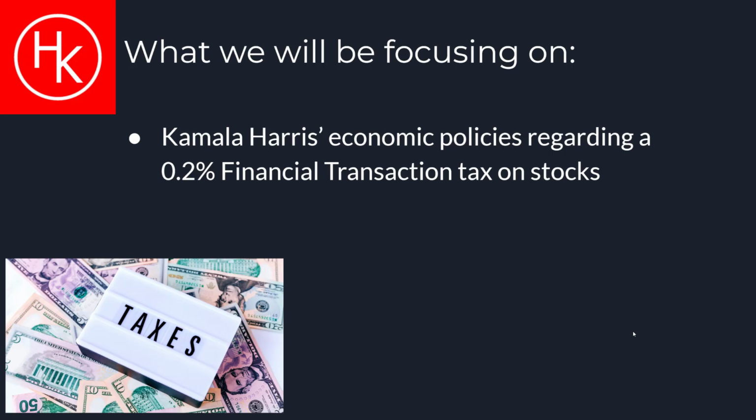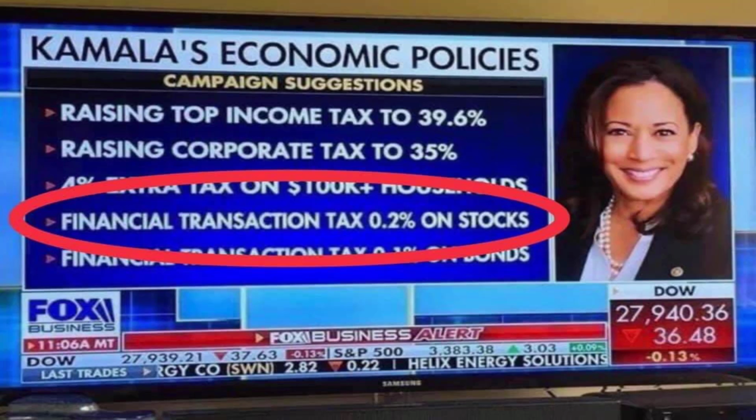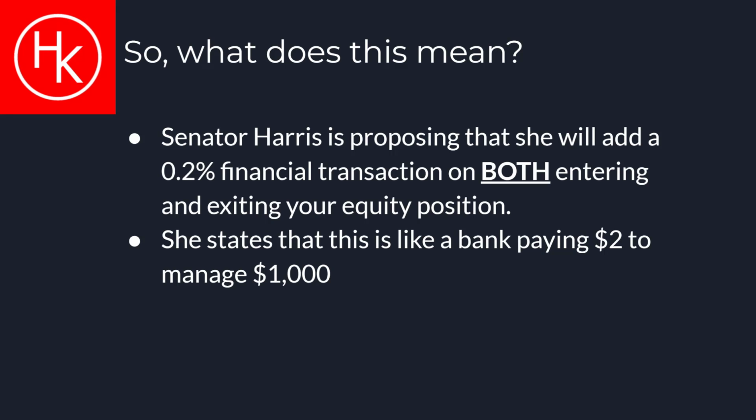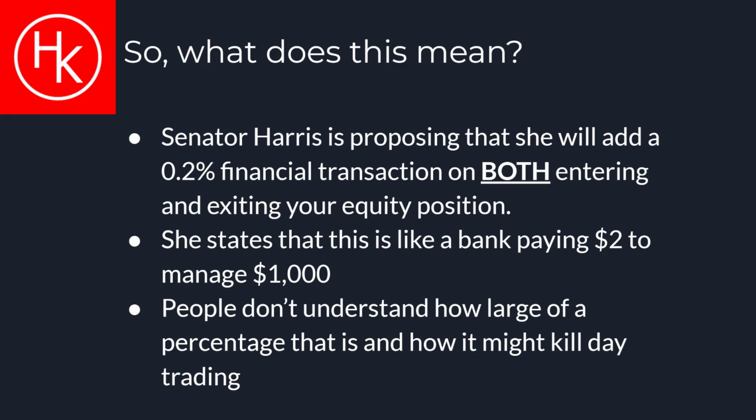The policy that we will be focusing on today is Senator Harris's economic policy regarding a 0.2% financial transaction tax on stocks. So, what does this mean? Senator Harris is proposing that she will add a new 0.2% financial transaction tax on both entering and exiting your equity position. She states that this is like a bank paying $2 to manage $1,000 of equity, but people don't understand how large of a percentage that is and how it might kill day trading.